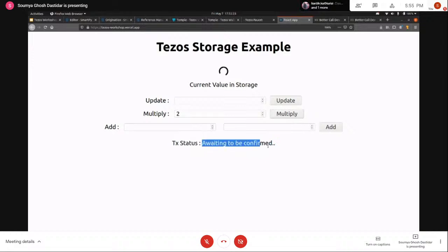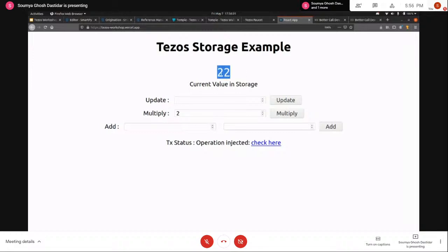So this is basically telling us that the transaction has yet to be added to the blockchain, and we are waiting for the confirmation. And once the confirmation happens, we should be able to see a link to the indexer. So we can click on that, and we can see the transaction in the indexer itself. So we'll just wait for a few more seconds, and it will probably update. The time between the confirmations can vary depending on the network usage, like the load on the network and the fees and those things, right? So I think the transaction has already gone through.